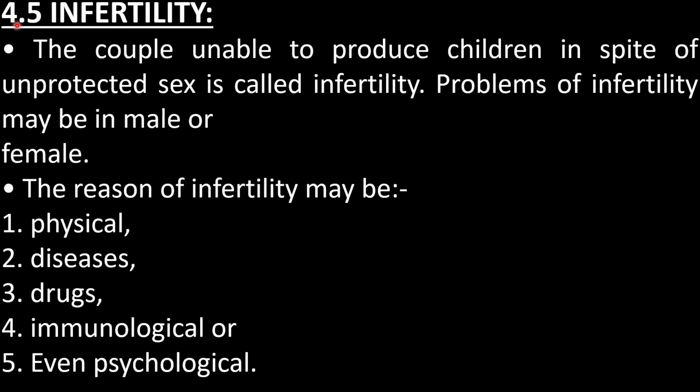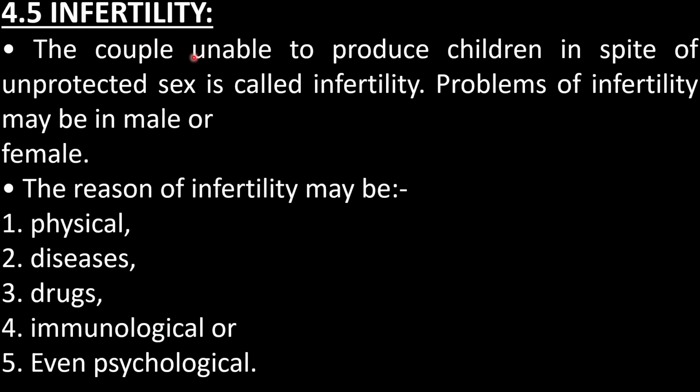Our last point is 4.5 Infertility. A couple unable to produce children in spite of unprotected sex is called infertile. Problems of infertility may be in the male or female. The reasons for infertility are physical, disease, drugs, immunological, or even psychological. So these are mainly the reasons for infertility.